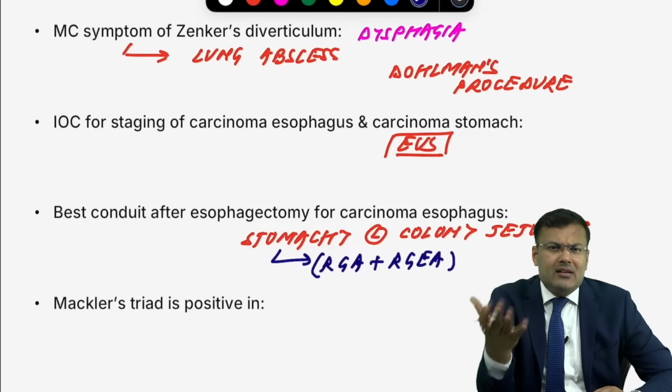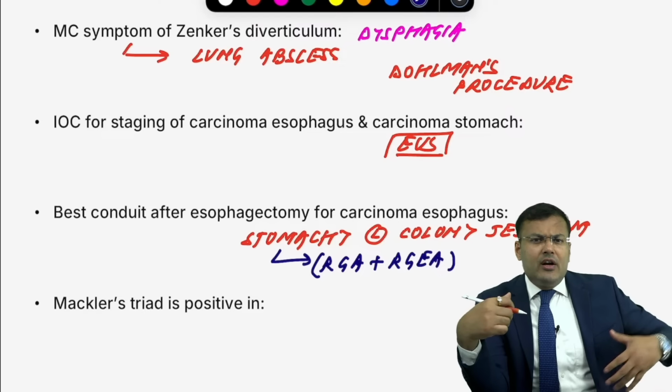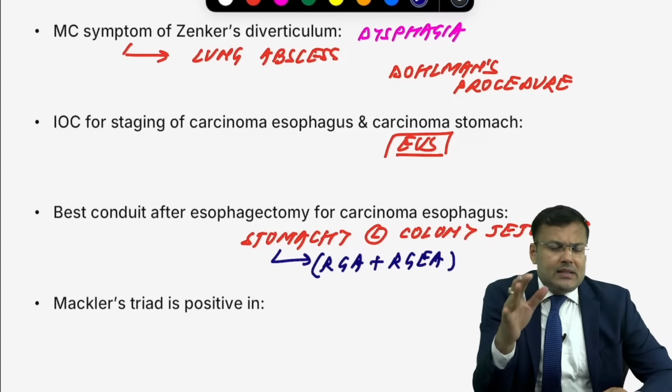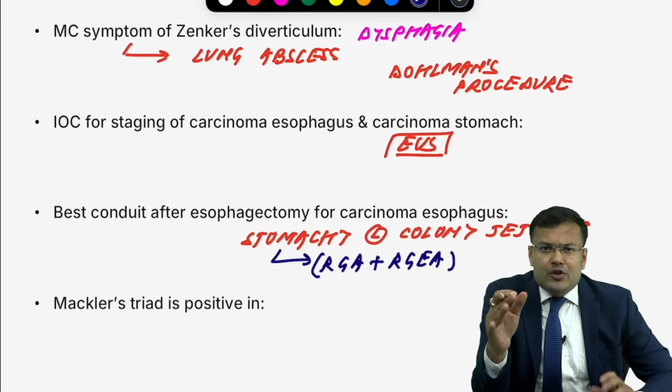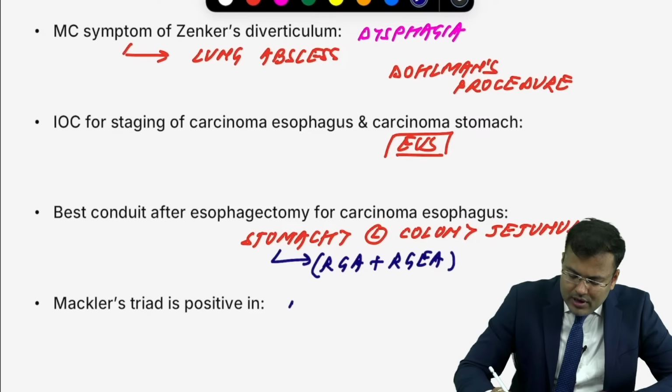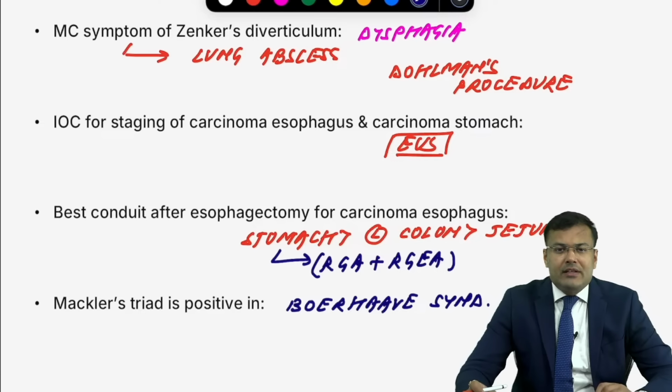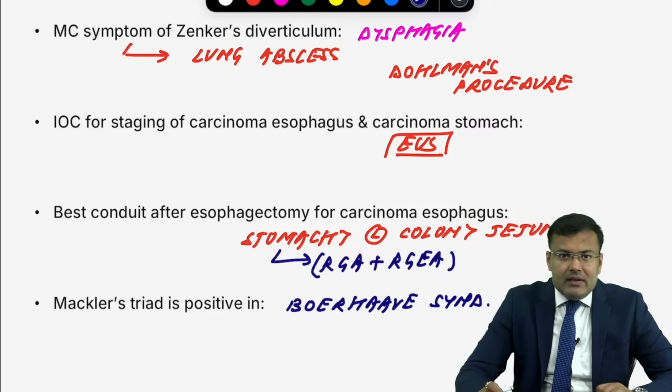Next question, Mackler's triad. What is Mackler's triad? Thoracic pain, vomiting, cervical subcutaneous emphysema. It is positive in spontaneous esophageal perforation. What's the name? Boerhaave syndrome. So Mackler's triad is positive in Boerhaave syndrome.